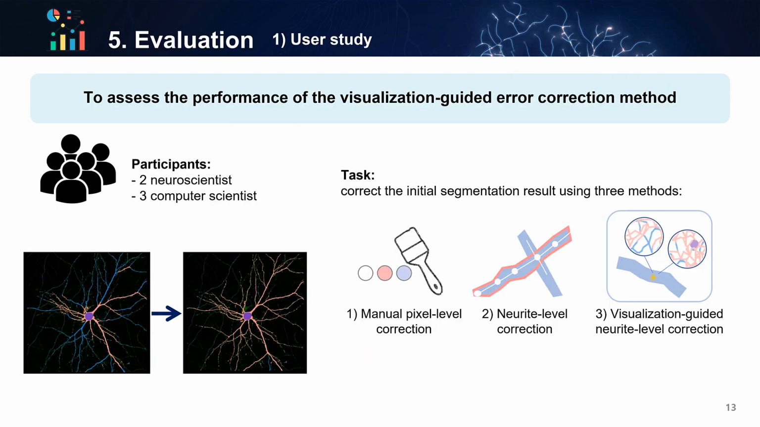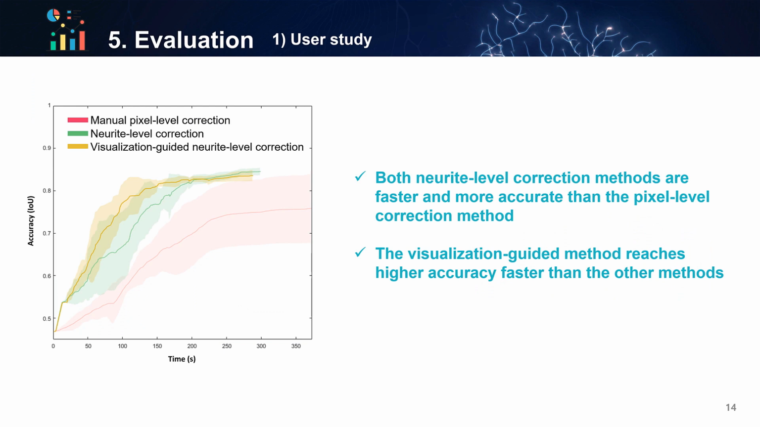To validate the performance of our proposed visualization-guided error correction method, we conducted a user study with 5 domain experts. Each participant performed tasks to correct errors in the neuron structure segmentation results using 3 methods. First, manual pixel level correction. Second, neurite level correction. And third, visualization-guided neurite level correction. As a result, compared to corrections made at the manual pixel level, the methods corrected at the neurite level showed faster and more accurate performance. It was also confirmed that using visualization-guided methods reached higher accuracy more quickly compared to when it was not used.